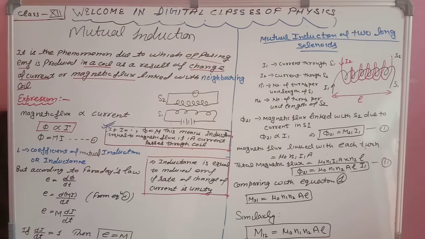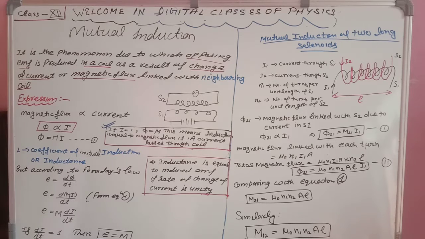So how to define it? If we take I equal to 1, then phi will be equal to M. Phi equal to M means inductance is numerically equal to magnetic flux if 1 ampere current passes through the coil. Now we can do it according to Faraday's law.